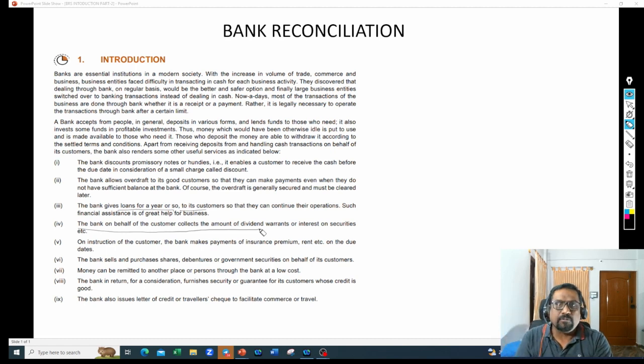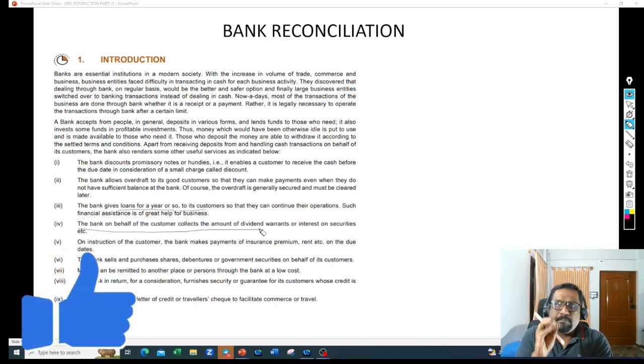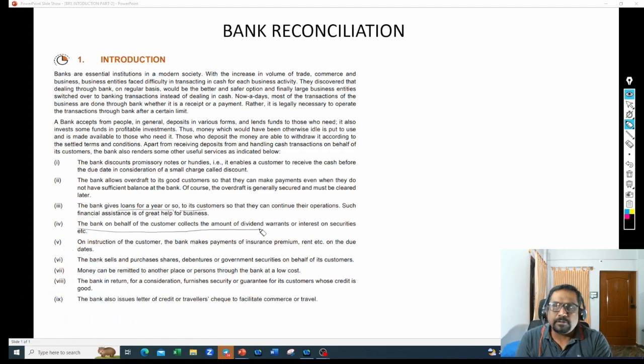Not only collecting amounts, you can also give standard instructions for payments. For example, every month you have to pay your mobile bill. You can give standard instructions to the banker saying that every month you pay my mobile bill to Airtel services, or you pay my utility bills like power bill or water bill, whatever bills I have on a monthly basis, you pay this standard amount to these utility people. So what the banker does is, by month end, they will automatically collect some amount from your account and make the payment to these utility suppliers, right? These are all the standard instructions.